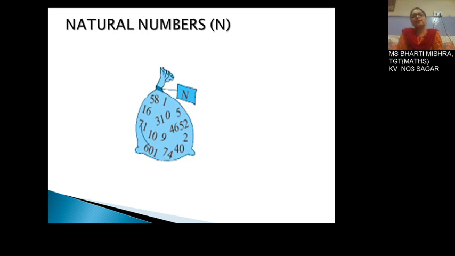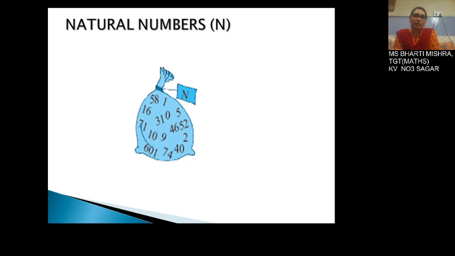Let us subtract the same number from itself, that is 5 minus 5, 2 minus 2, 3 minus 3. So all must be getting the answer, that is 0. Yes, you are right, 0. But this is not there in the natural numbers.